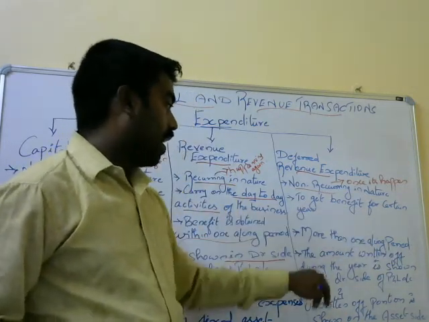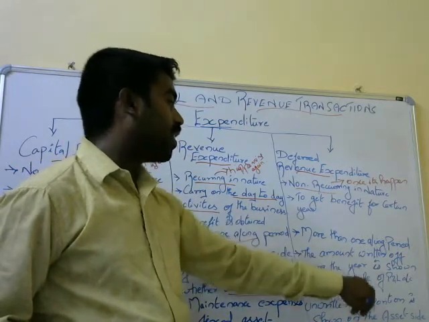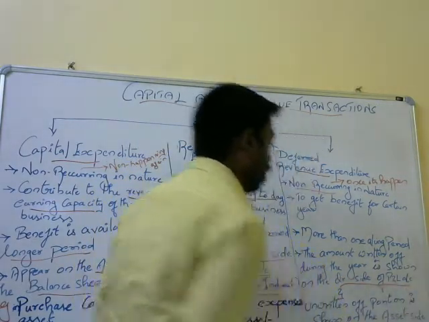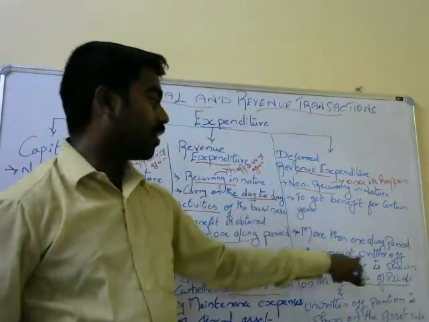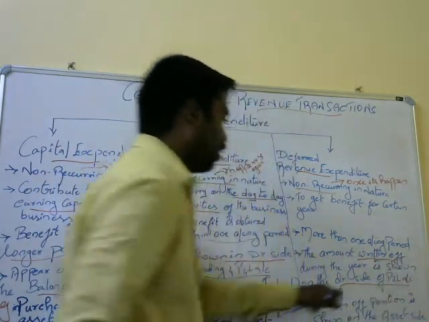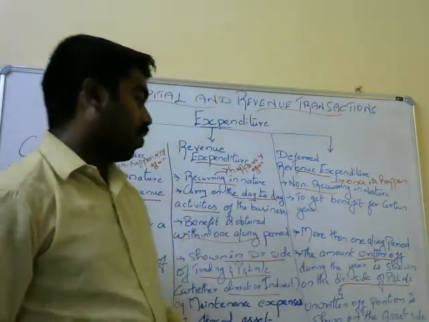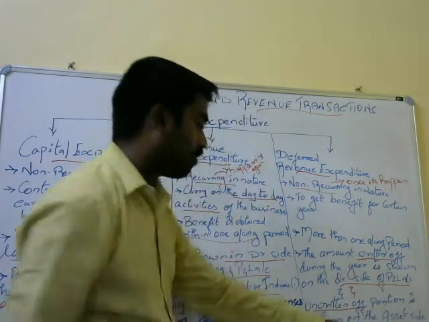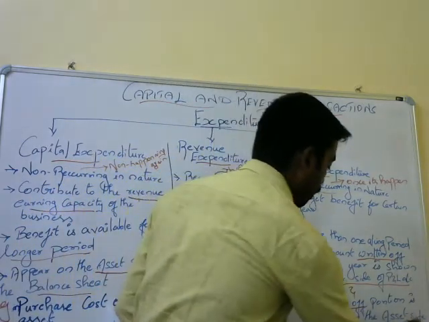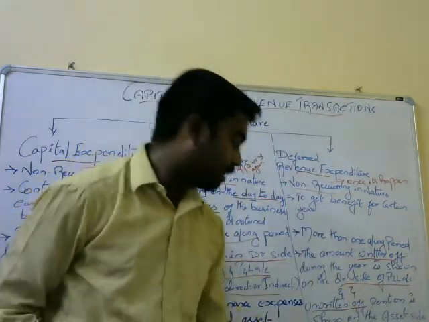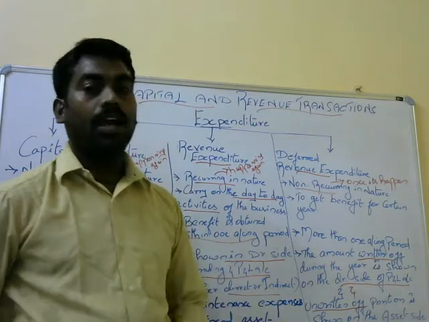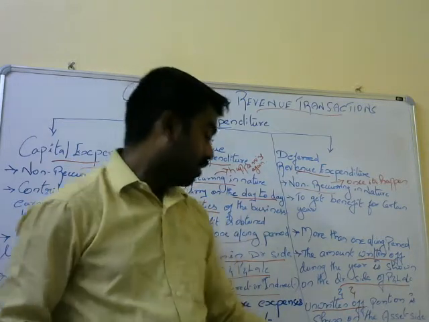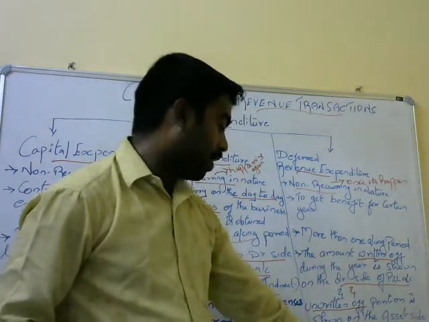What I said here: the amount written off during the year is shown on the debit side of the profit and loss account, and the unwritten-off portion will be shown on the asset side. This is the deferred expenditure specification. Example: a heavy amount spent on advertisement. If you give an advertisement, it will be more, and it will benefit for more than 2 or 3 years. And the cost of major repair on fixed assets.